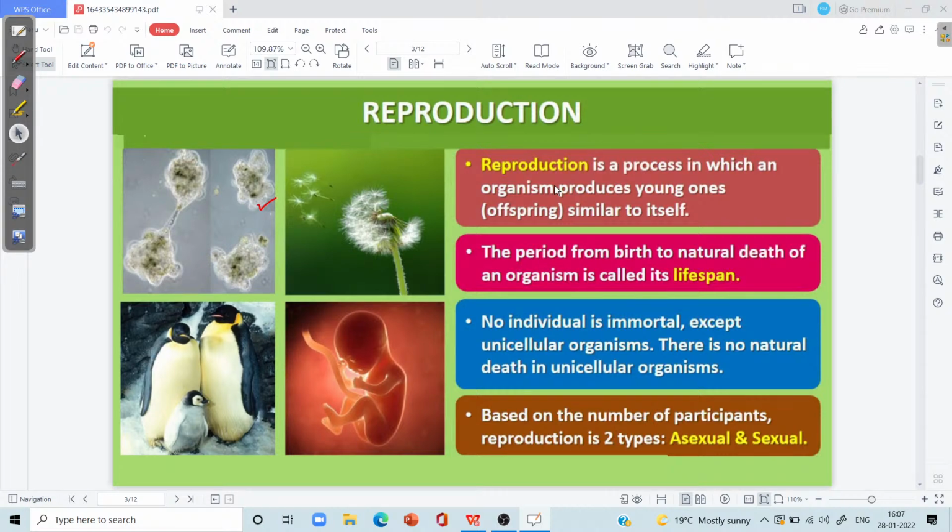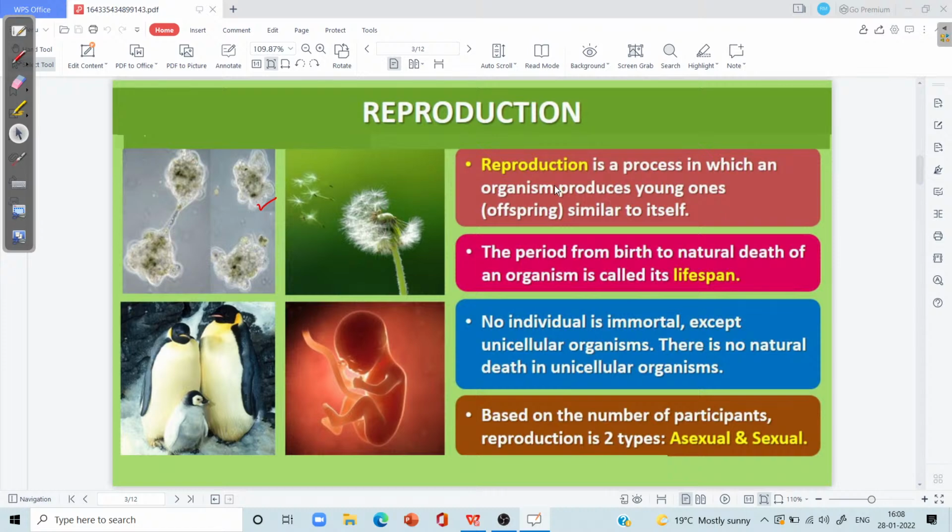And keep in mind, reproduction is also a process in unicellular organisms which makes them immortal. No individual in this universe is immortal except the unicellular organisms. Let's consider the case of amoeba, a common unicellular animal.